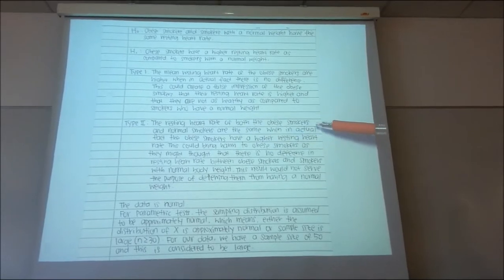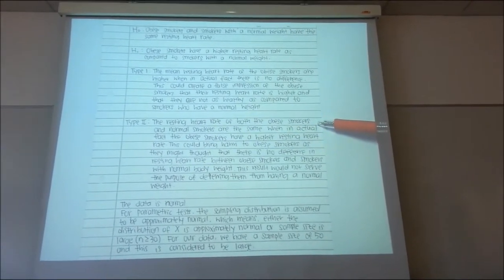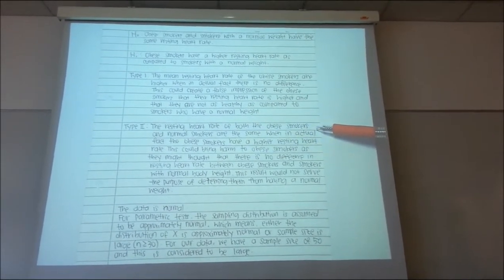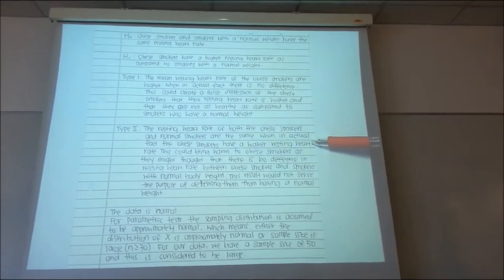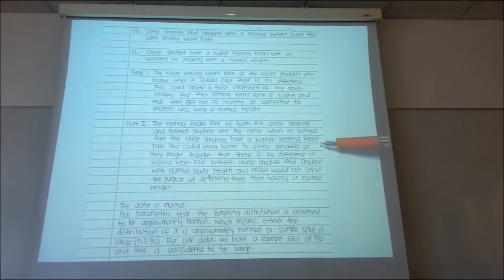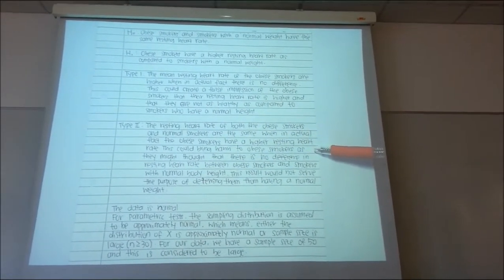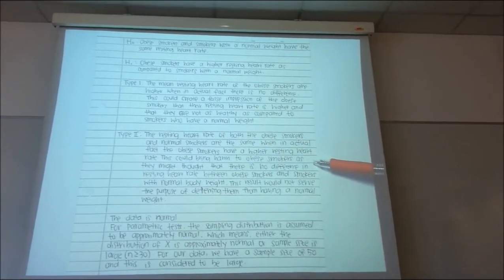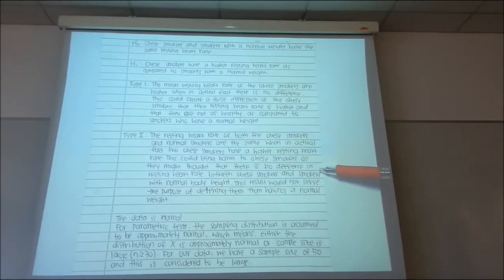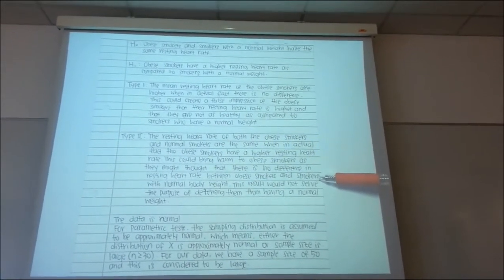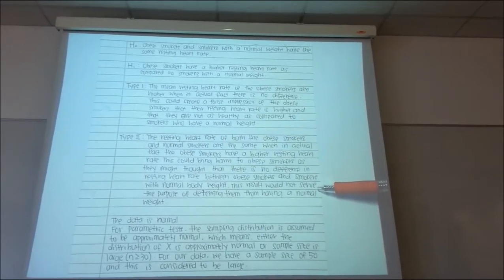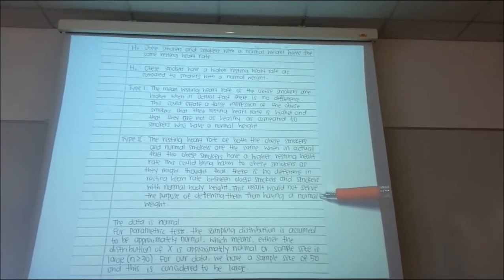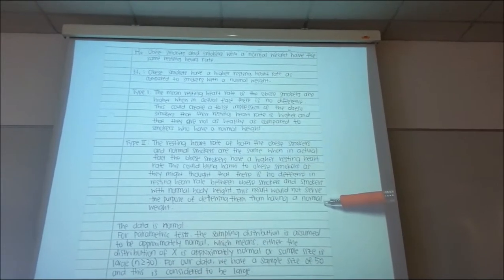Our type 2 error is concluding that the resting heart rate of both obese smokers and normal smokers is the same, when in actual fact the obese smokers have a higher resting heart rate. This could bring harm to the obese smokers as they might think that there is no difference in resting heart rate between obese smokers and smokers with normal body weight. This result would not serve the purpose of deterring them from having a normal weight.